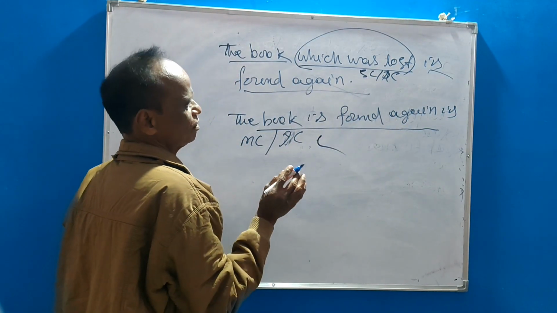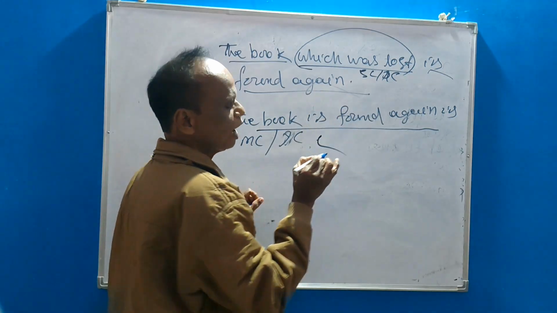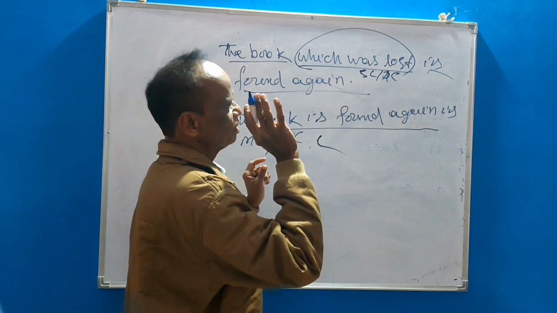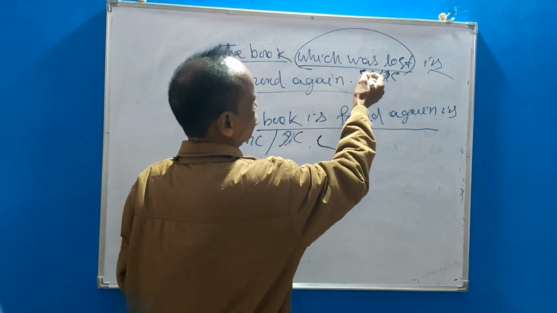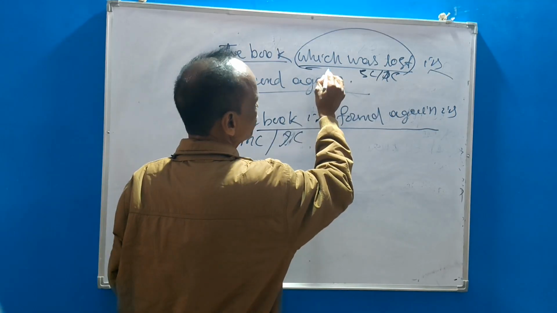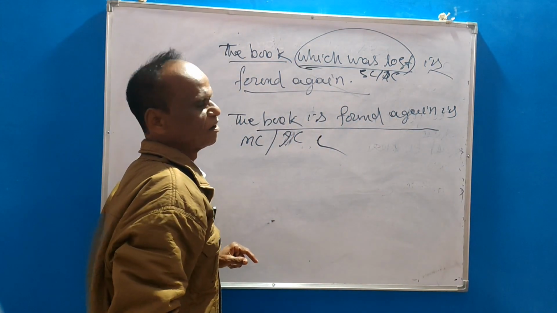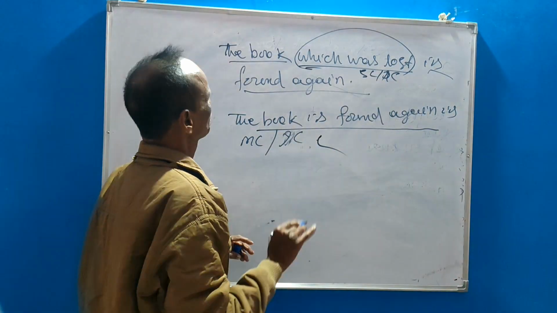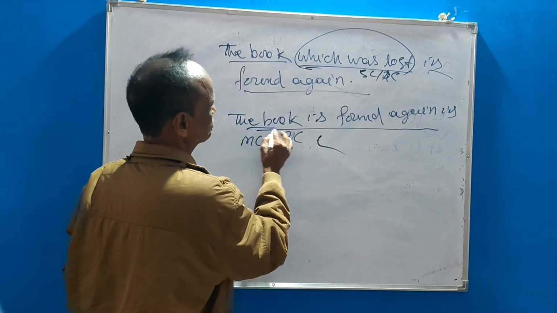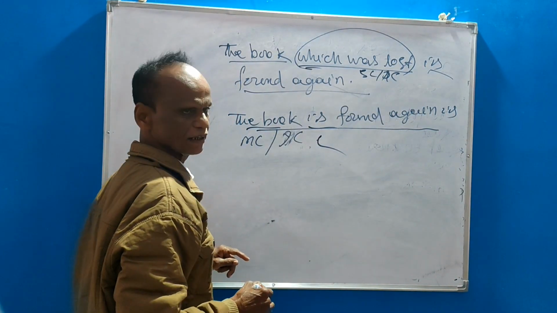Okay. So how will you detect a dependent clause or a subordinate clause? The conjunction part is known as dependent clause or subordinate clause, with subject and finite verb. Okay.